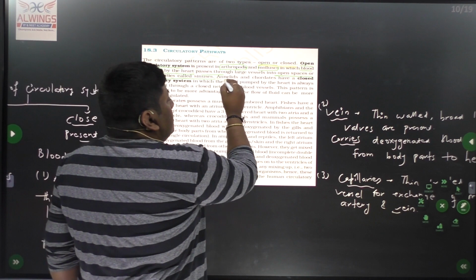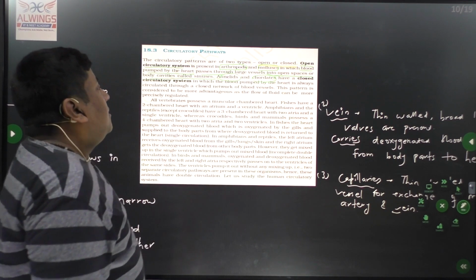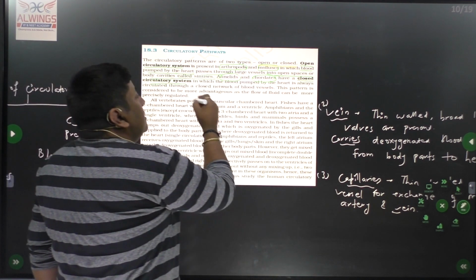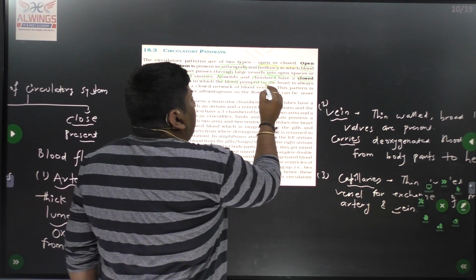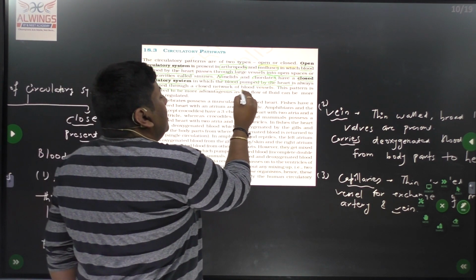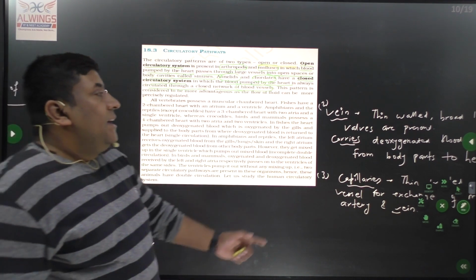Whereas in the case of annelids and chordates, including humans, we have a closed type of circulatory system. Closed means the blood pumped by the heart is always circulated through a closed network of blood vessels. We have discussed the blood vessels here itself.